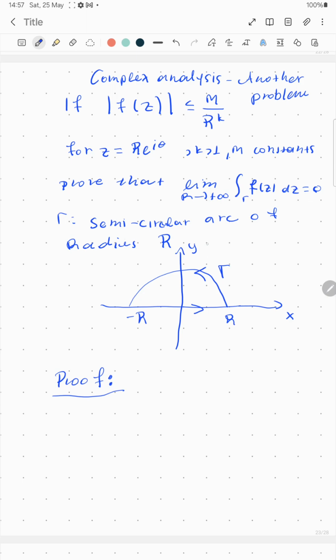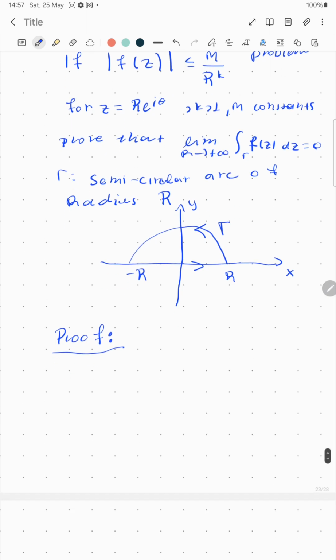Gamma here, capital Gamma, is the semicircular arc of radius r. So we start to write the proof. We take the modulus of the integral over Gamma, over the semicircular arc, of f of z dz. We apply the triangle-type inequality for this integral. So we have the integral over Gamma of the modulus of f of z dz.